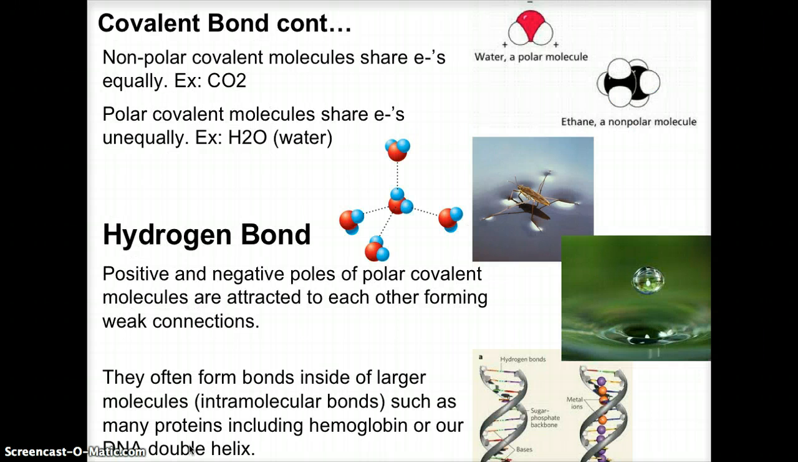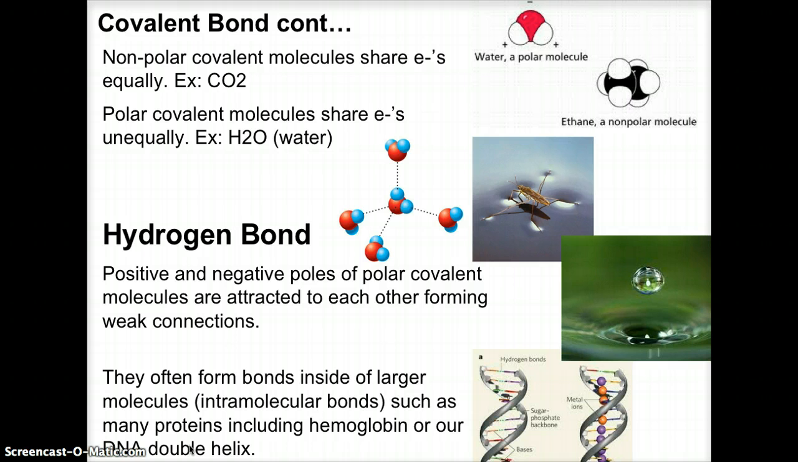In terms of the covalent bonds, then we have two more things. We have non-polar covalent molecules, and those share the electrons equally. A good example of that is carbon dioxide. It's carbon with 2 oxygens on either side, a straight line. Or the one that we see here as methane, or ethane, that's also, you see how balanced that molecule looks in terms of the spacing between the white dots, pretty symmetrical.